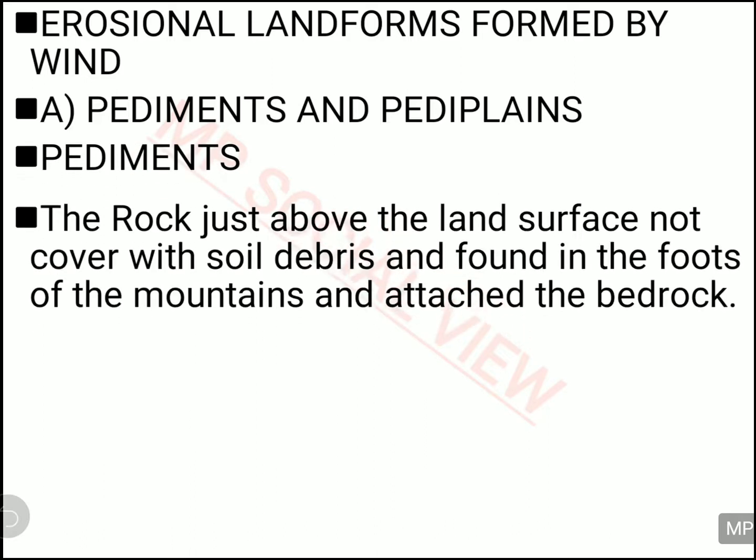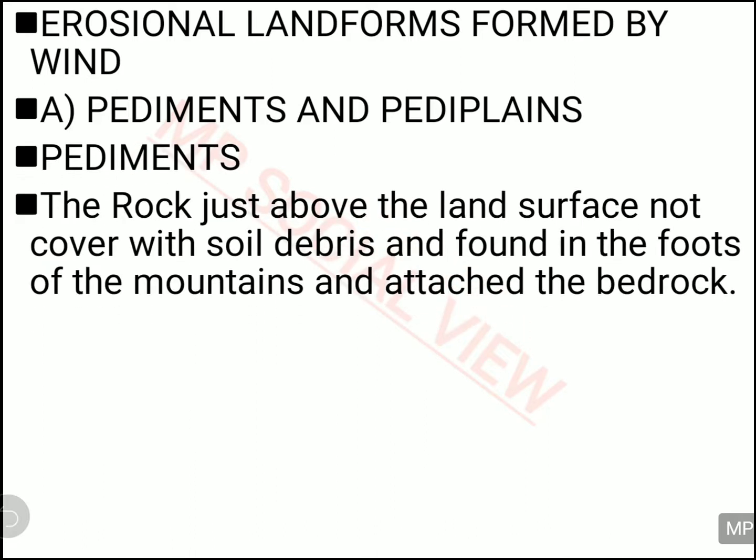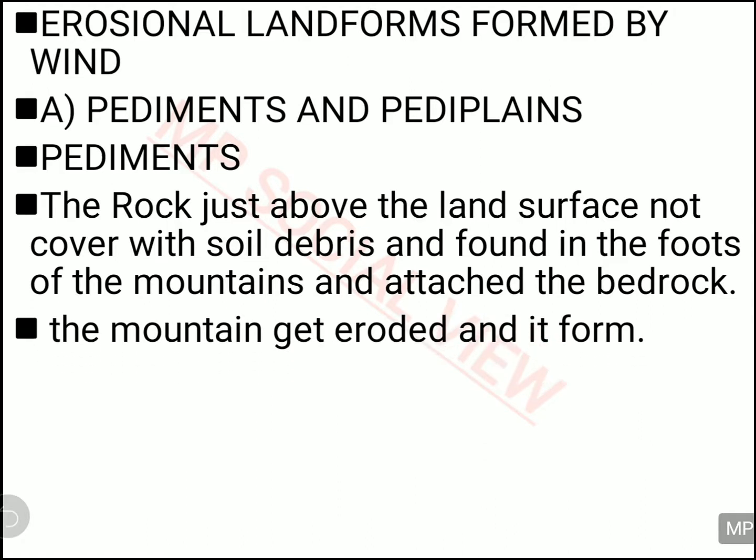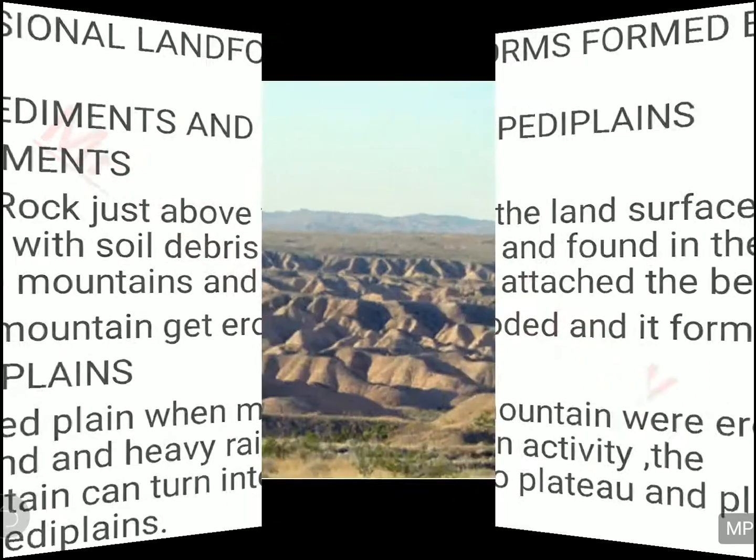So what are the various erosional landforms made by the wind? One is pediments and pediplains. So what are pediments and pediplains? Pediments are actually rock present near the mountains, and they are joined with the bedrock. It is not just a piece of stone. Those rocks are joined with the bedrock, and it is believed that those were once mountains. Because of the slow erosion by wind and water, again and again they turn into pediments. That is, small rock connected with the bedrock near the mountainous area. And then the pediments get further eroded and turn into pediplains. I can show you with an example.